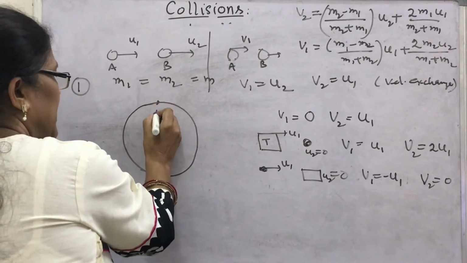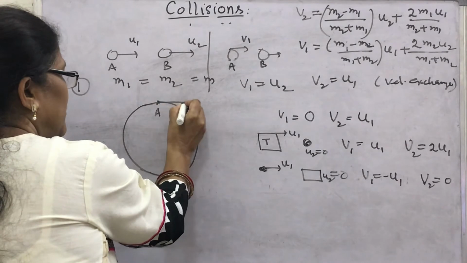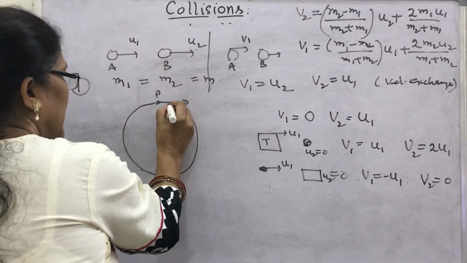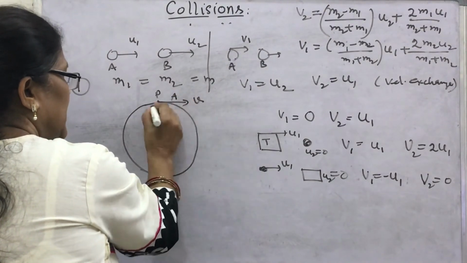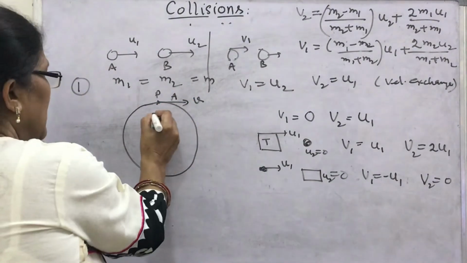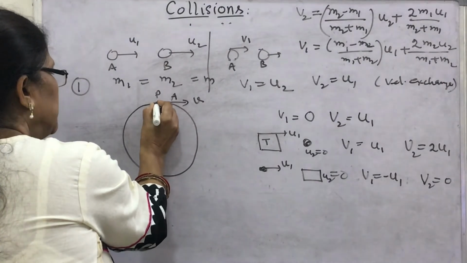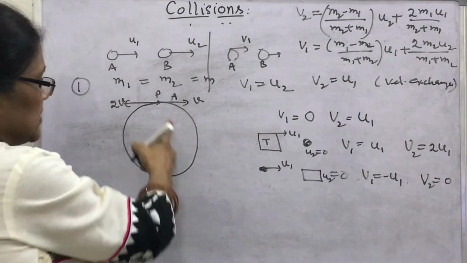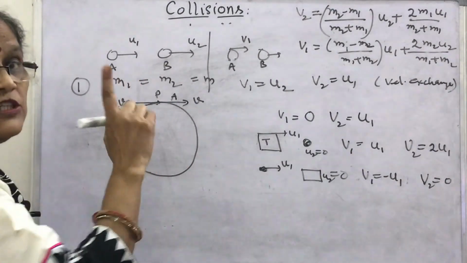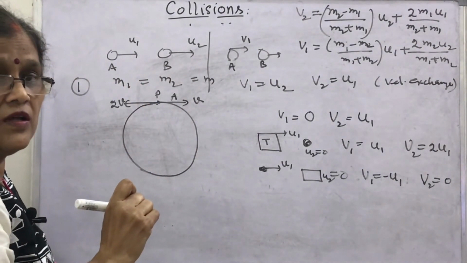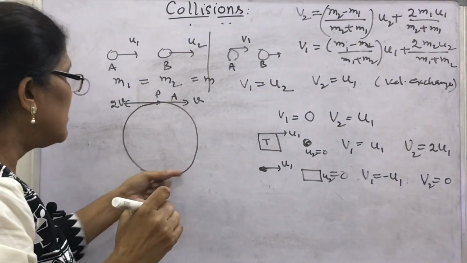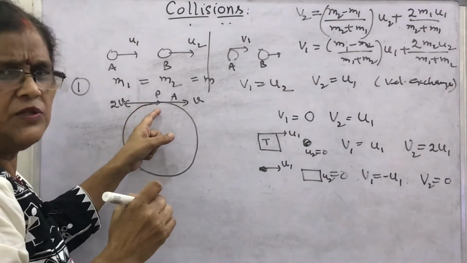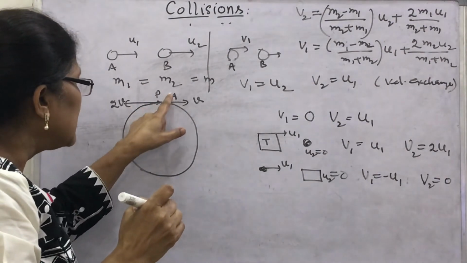From the top point, two objects move. Suppose the top point is P. One object A moves with velocity v in this direction along the surface, and the other object moves with velocity 2v in this direction along the surface. The surface is smooth, there is no friction. The question is, after how many collisions will these two objects or balls meet again at this point